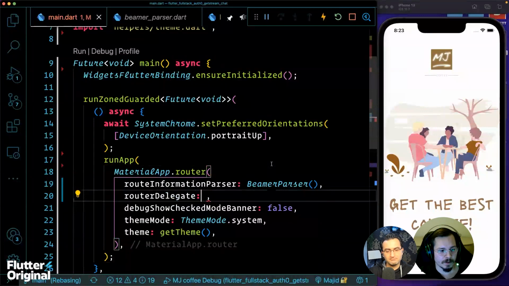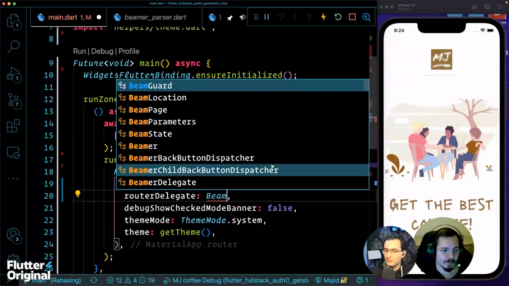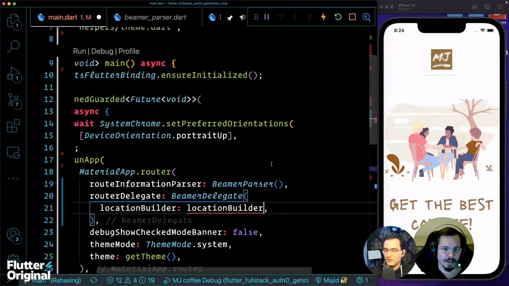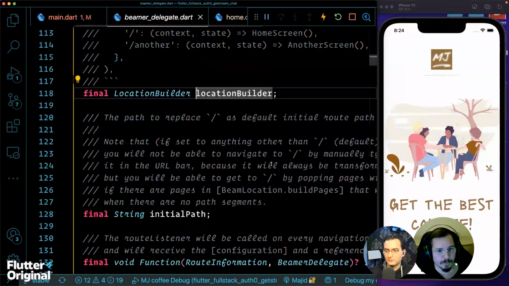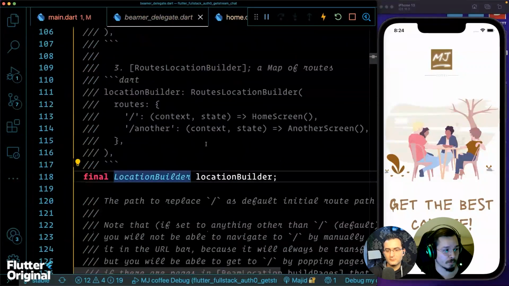Delegate. So for the delegate, similarly to how we had Beamer parser, we have Beamer delegate. Okay, here we go. Yeah, and now we came to the most important concept, the location builder. So here we have to specify the beam location which will be returned. This location builder is a function that receives the route information and some beam parameters that are not important, and needs to return an appropriate beam location.